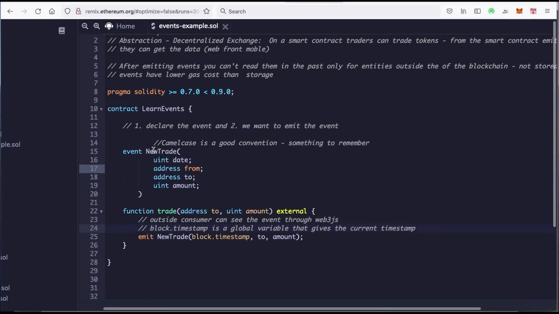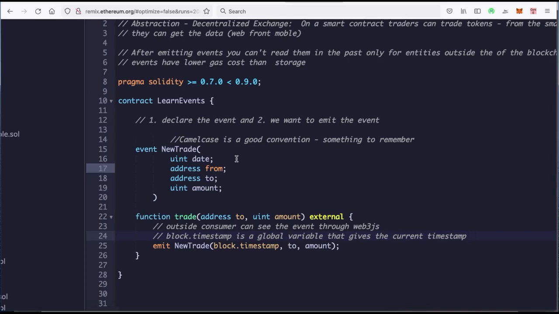Hopefully now this makes sense, in case you had some confusion with events. The final thought I'll leave you with, something that could further clarify what we already talked about in the course, is the indexes. What are these indexes? We can add the keyword indexed, and what indexed does is allow the outside consumer to filter through and get the information that they need. But when we use indexed, it's going to cost higher gas, because Ethereum has to add the index to it.